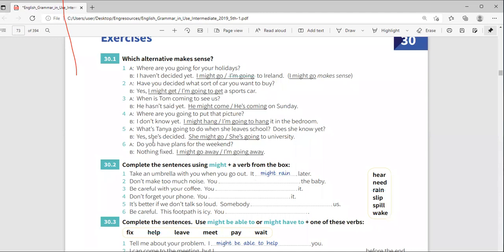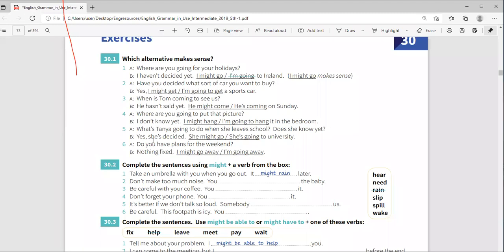Okay. Hawa, number 3. Yes. When is Tom coming to see us? He hasn't decided yet. He's coming on Sunday. Really? And he hasn't said yet. He hasn't said, isn't it? So he's coming on Sunday and he has not said.